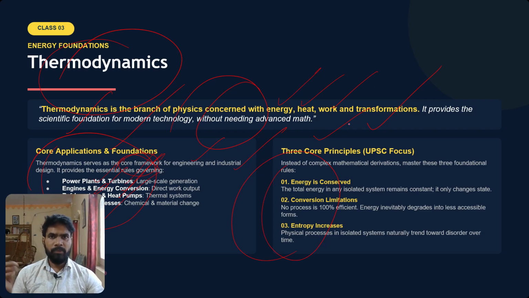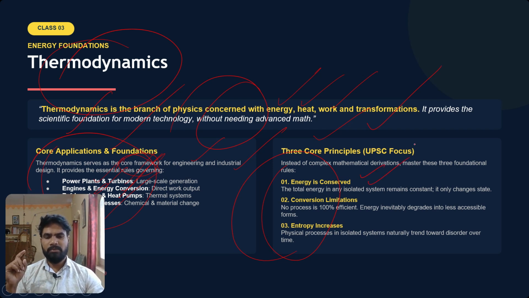Earlier I have mentioned them. So we just need to know what these three principles are. That's more than enough for us from the UPSC perspective. You need not go into complex explanations, complex physics principles, etc.